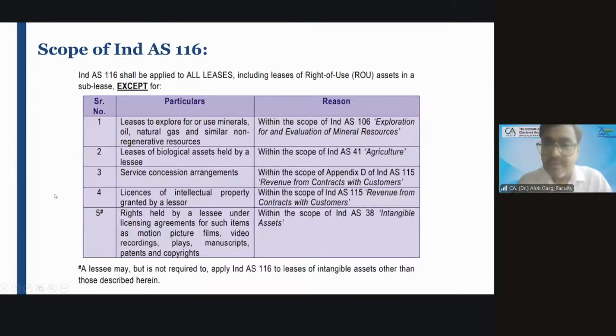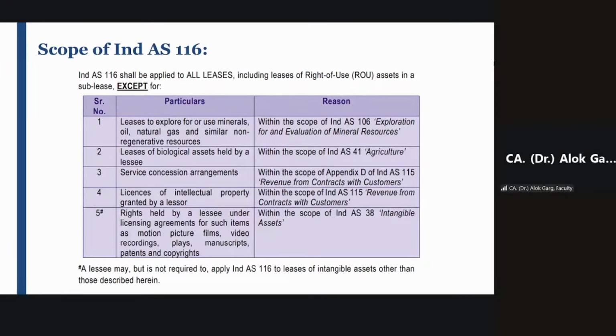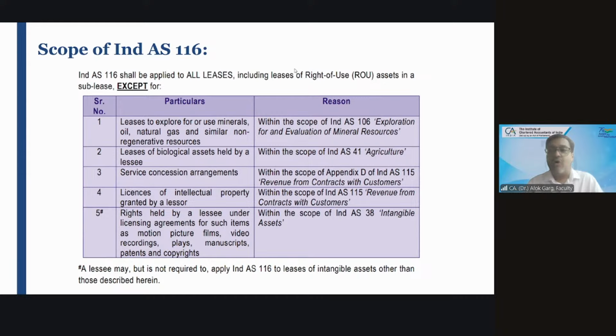That clear? So friends, let us quickly go through the scope paragraph of Ind AS 116 as a theoretical part. This Ind AS 116 shall be applied to all leases, including leases of right of use assets in a sublease.